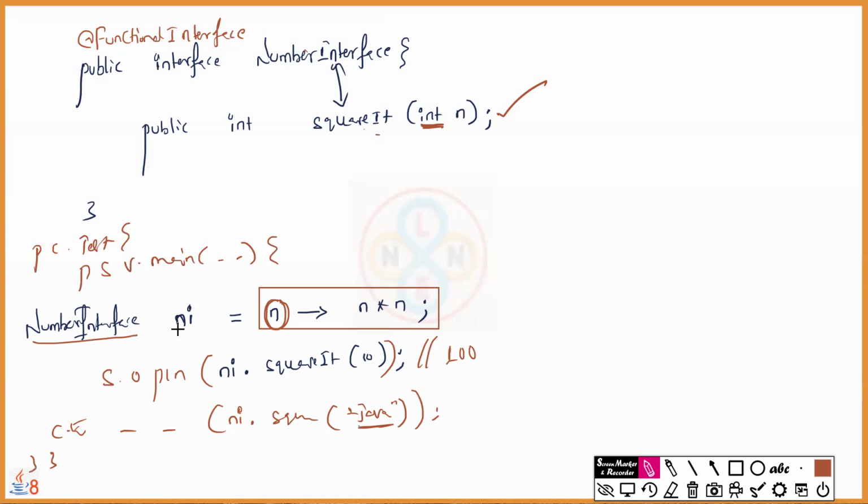Like this, you can reuse this reference ni and call it n number of times and provide the integer input with the square method, which is going to keep on returning the squares of the given numbers. This is how a lambda expression will be used with functional interfaces only. Am I clear? Yes. Let's quickly see this example through Eclipse and we'll come back and discuss some more points.